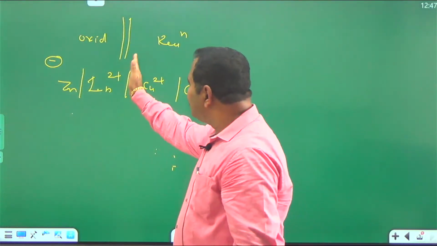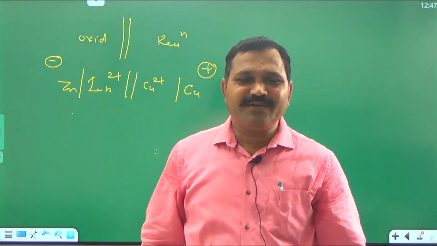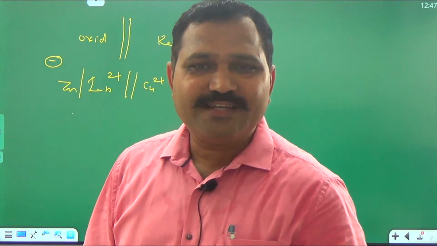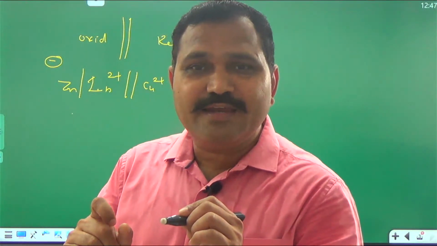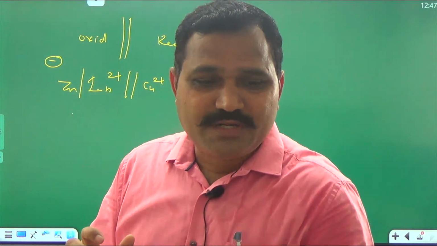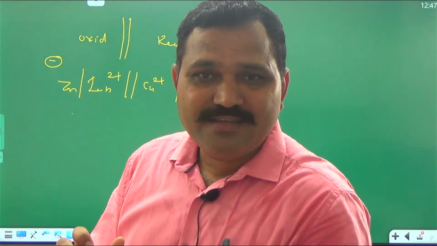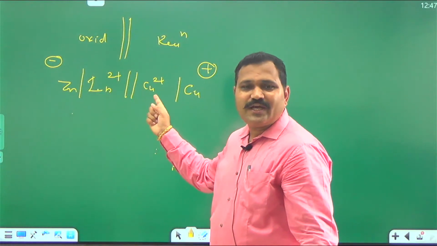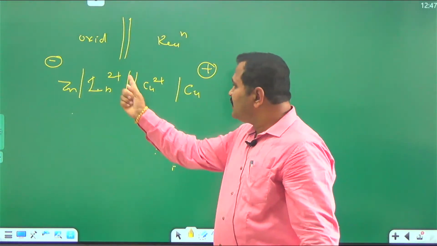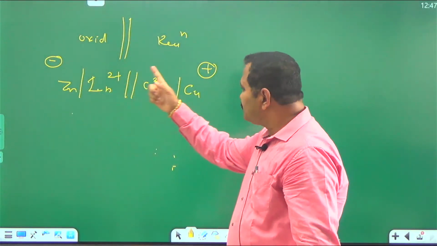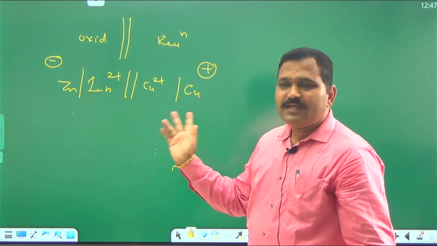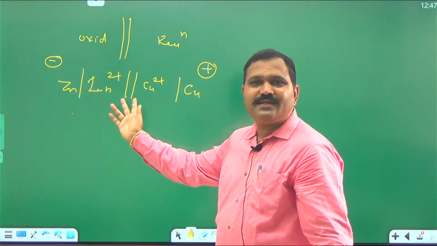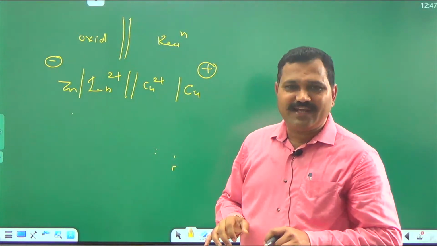And the next rule, the double vertical line. Between what does it come? Between two electrolyte solutions, the Zn2+ ion solution and the Cu2+ ion solution. This indicates indirect contact.